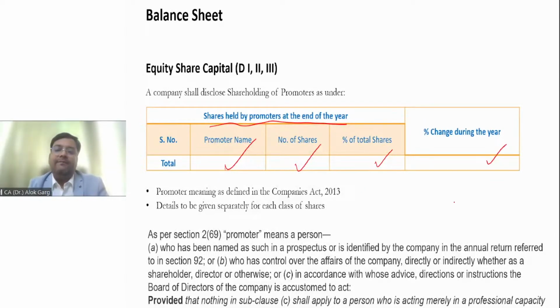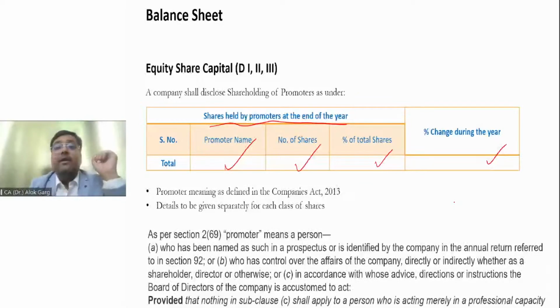Why is it important? Normally, if you discuss with a financial expert and ask which share you should buy, the expert will tell you one thing you need to check. If the promoters are reducing their shareholding, it means the promoter wants to exit from the company, or promoters are diluting their interest. It means the promoter does not have trust in this company.